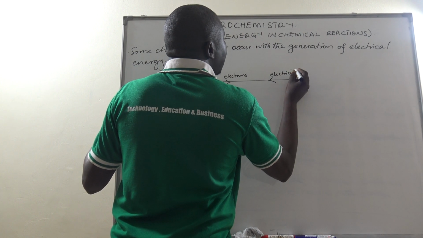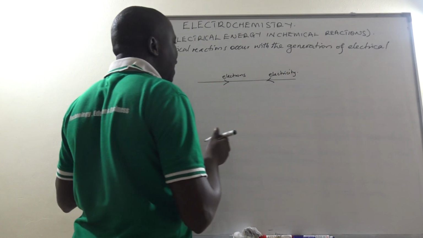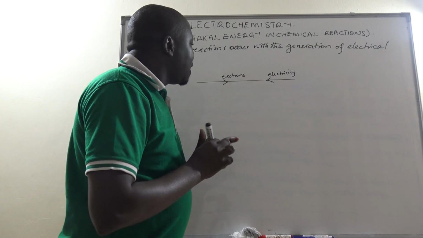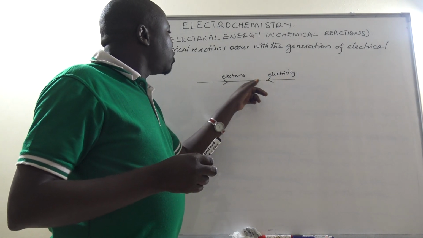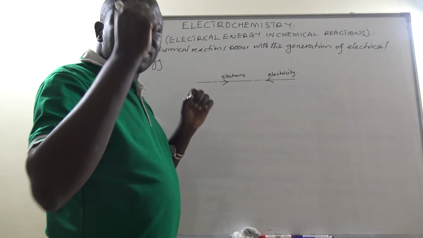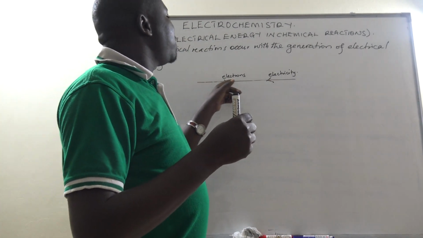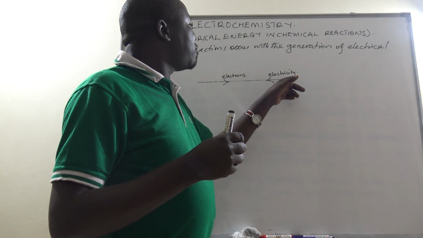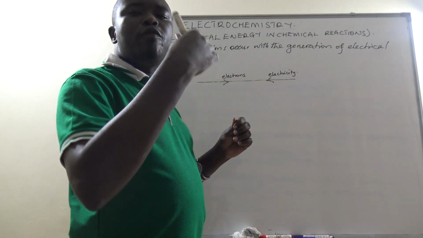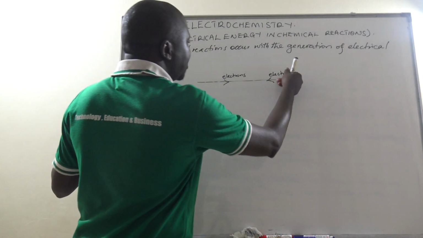So electricity flows in a conductor when electrons are flowing in an opposite direction to the direction of flow of electrons as a consequence of the flow of electrons. So electrons will be flowing in a given direction, then electrical energy will also be made to flow in effect but in the opposite direction.